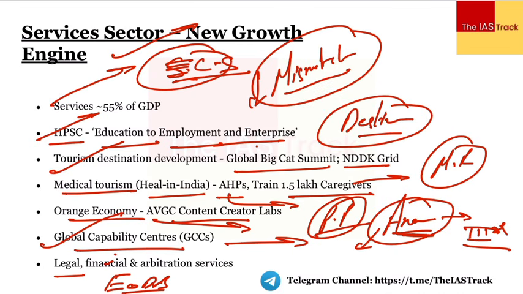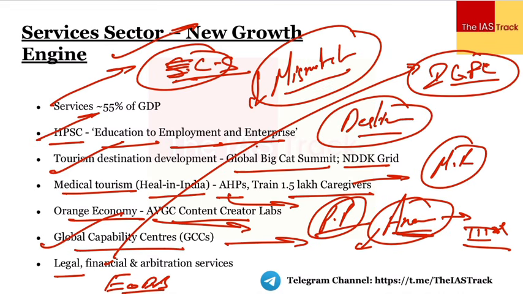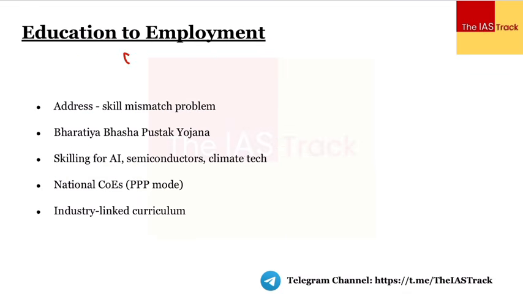You must be aware of the International Global Financial Center, right? We have the IFSC GIFT Center in Gujarat, right? So we have these centers around the country, and we are going to give a boost to them by providing the environment which is necessary for their overall development, so that there can be knowledge spillovers, so that there can be positive spillovers. I hope it is clear. Next is education to employment.